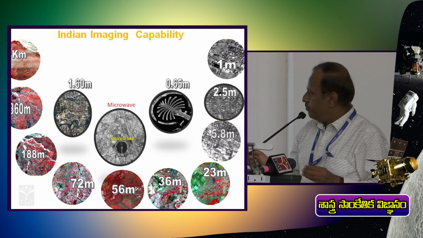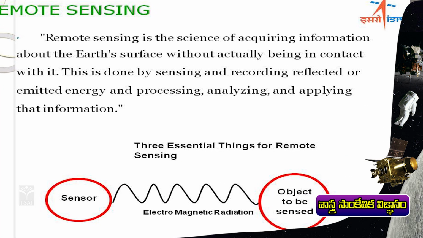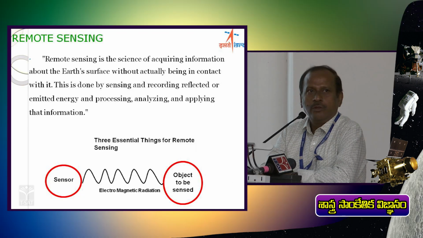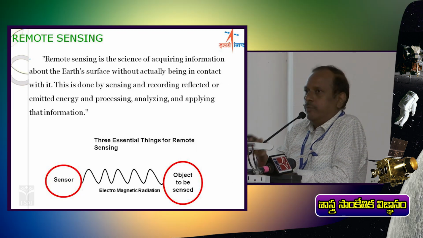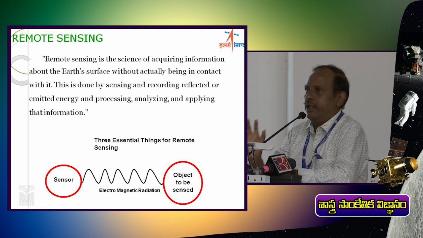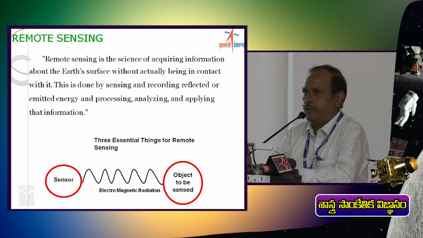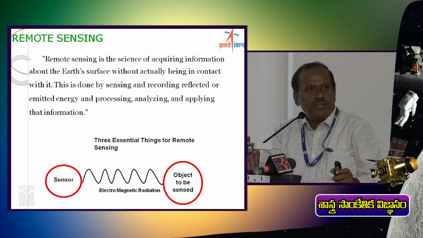In remote sensing images, remote sensing is nothing but studying an object or changing phenomena without contacting them. For that, you will be utilizing the electromagnetic spectrum. I think you are already aware of the electromagnetic spectrum. In that spectrum, we are using the visible spectrum, infrared and microwave regions to capture the images.